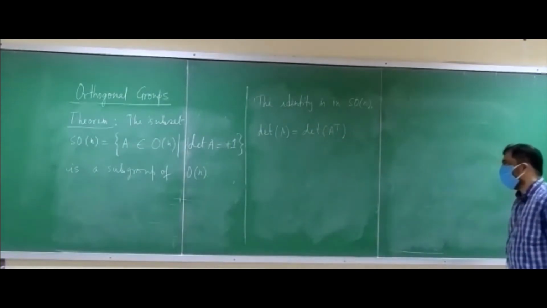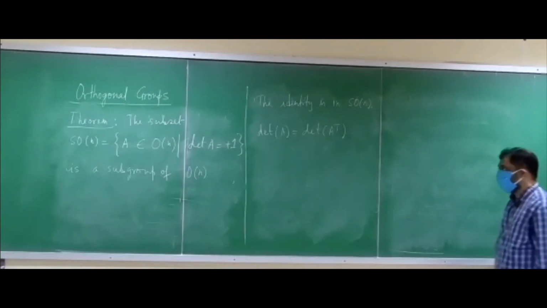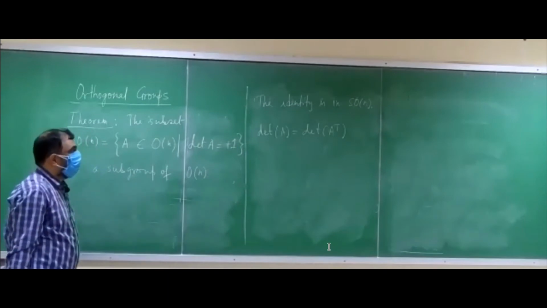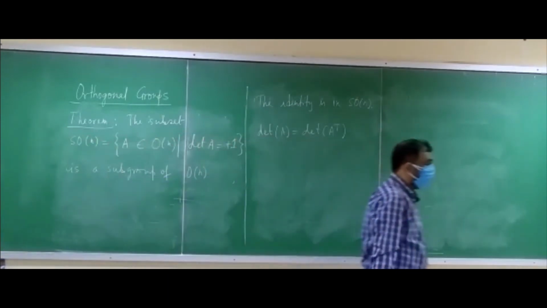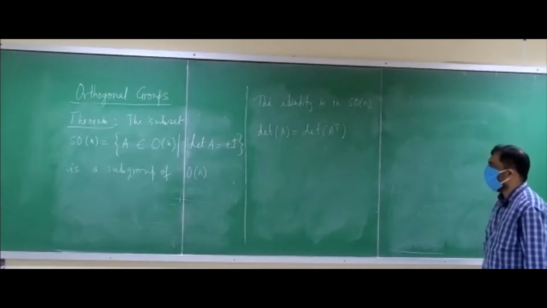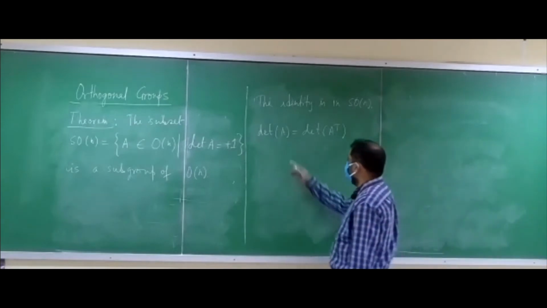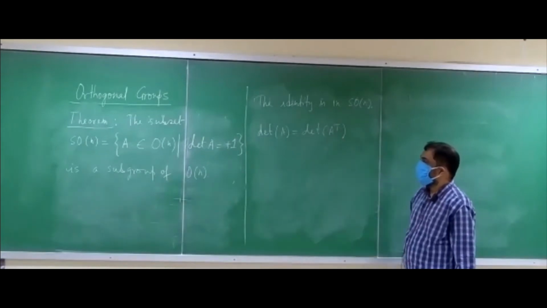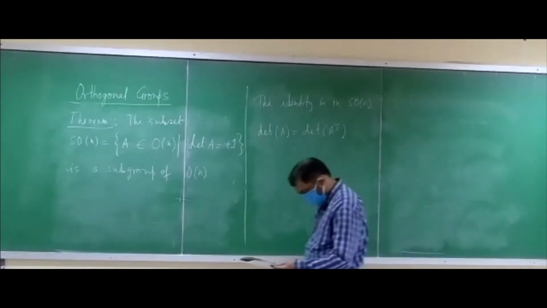So you mean to say that determinant A is determinant A transpose and A is in On? That means every element in SOn inherits its inverse from SOn, right? Because determinant A is determinant A transpose, and A transpose is A inverse because A is in On. What about closure?